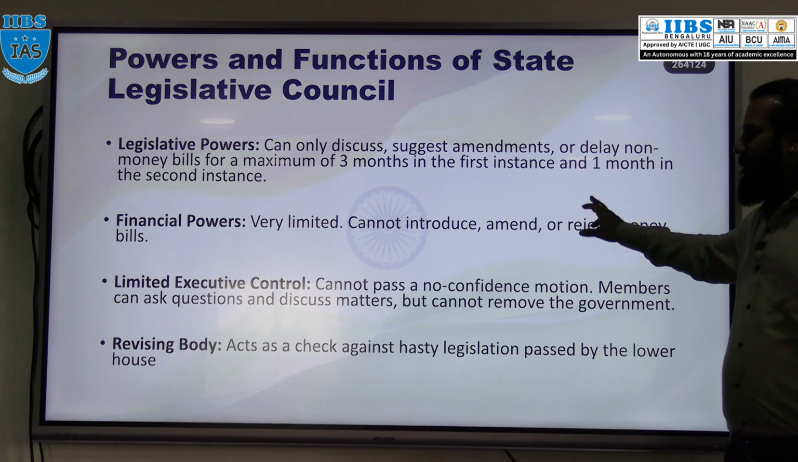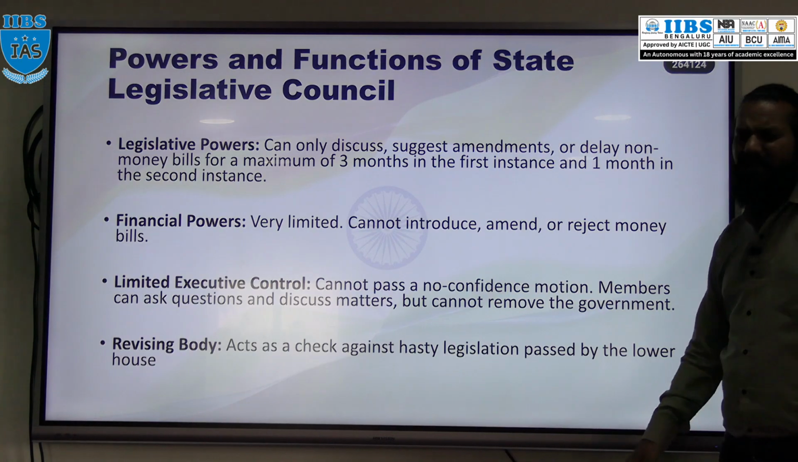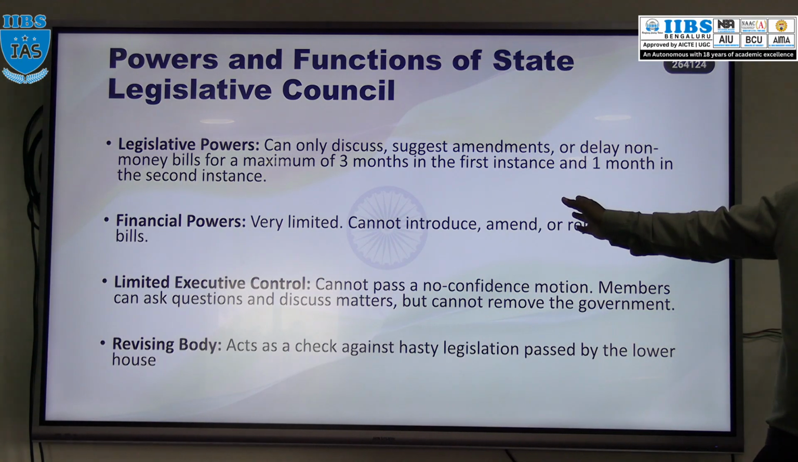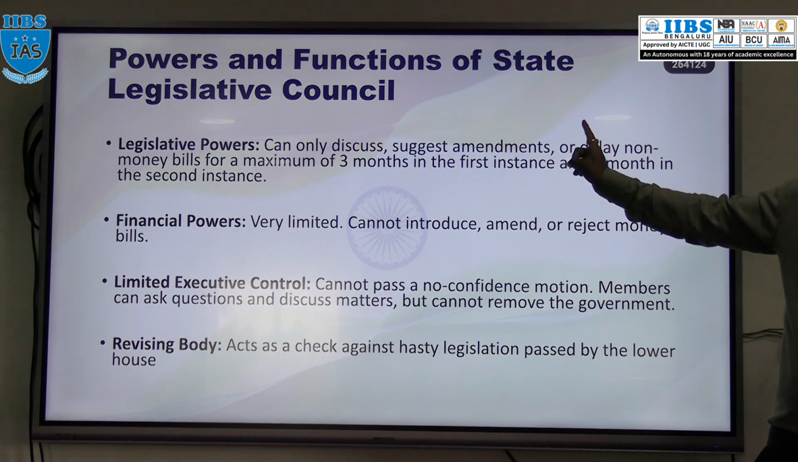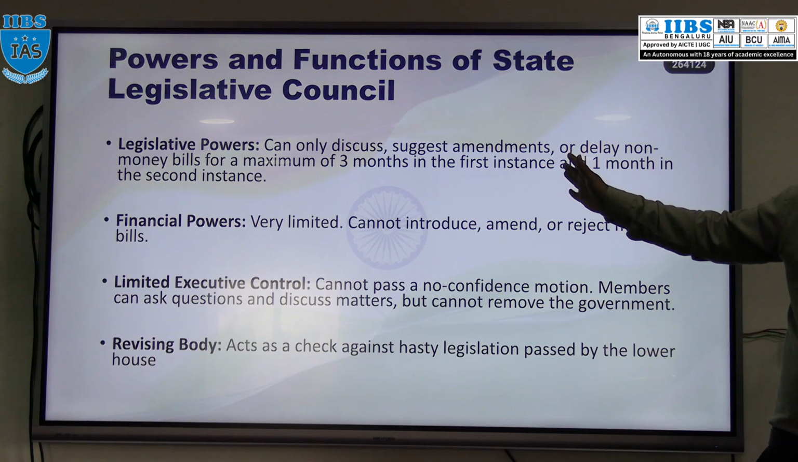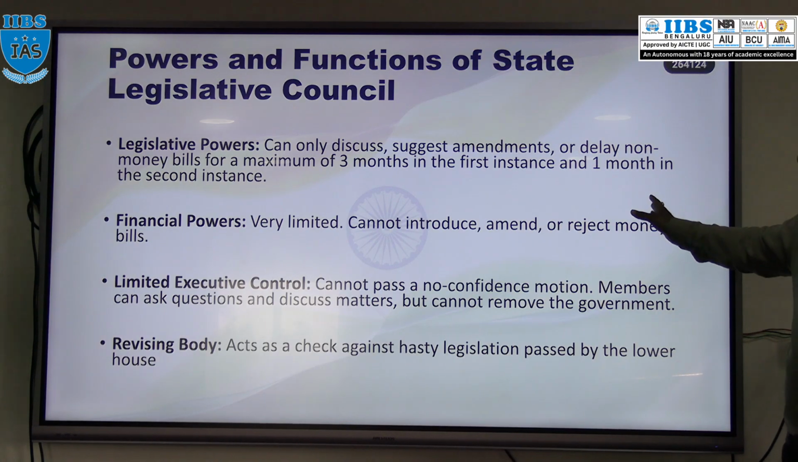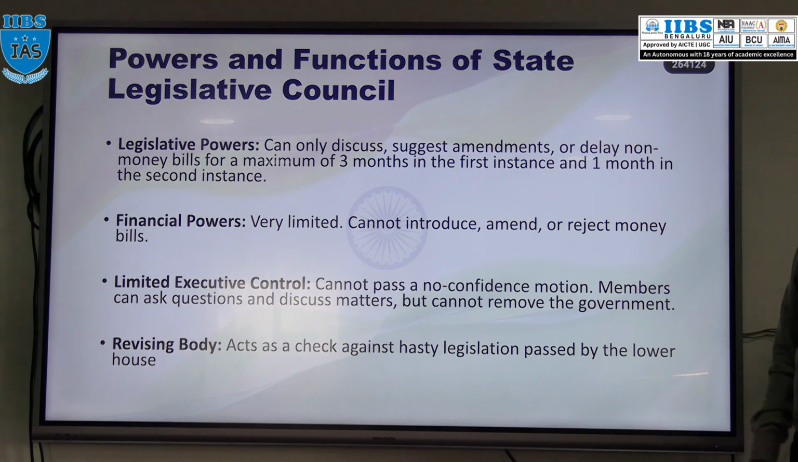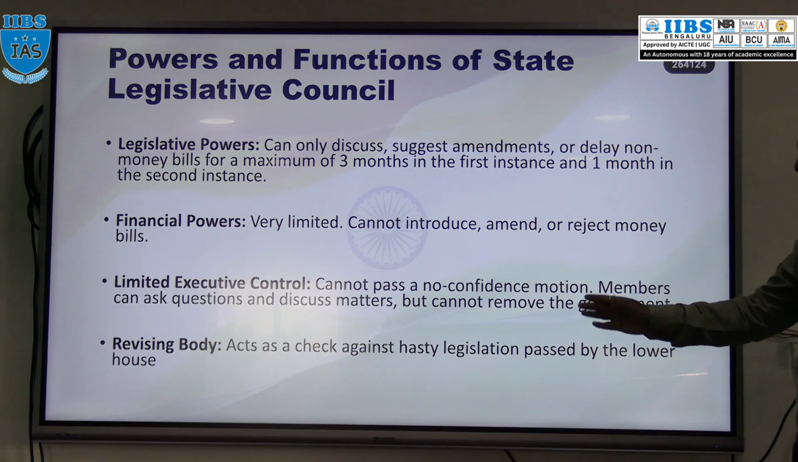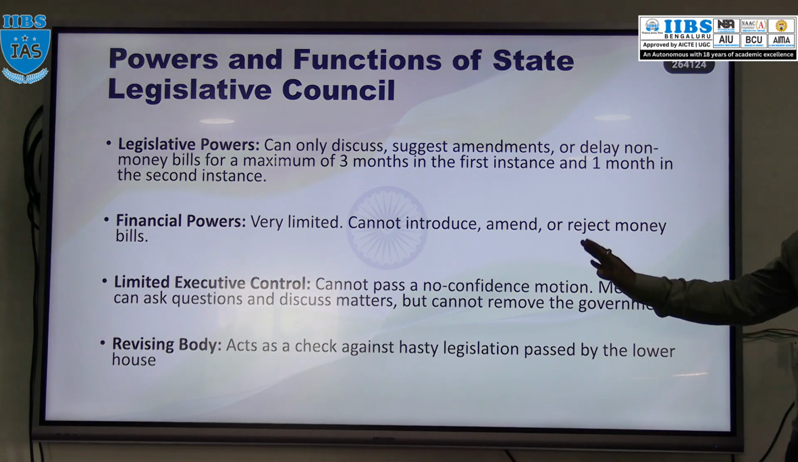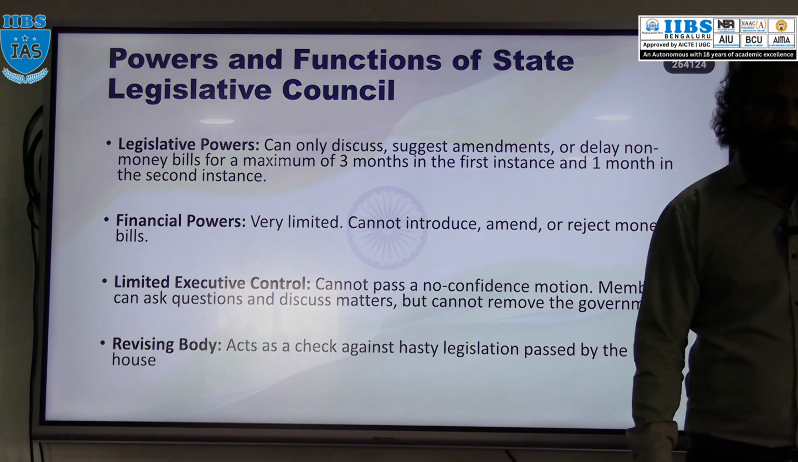Got it? So that is the power related to legislative power. Then financial power, they hardly have any. The budget can be introduced and discussed in the Legislature Council, but voting cannot be done. Even a money bill can be introduced only in the Assembly, not in this Council. Executive control is also very little. They can ask questions to the minister, but they cannot introduce a no confidence motion, which highly controls the executive. It is just a revising body, acting like a check against any hasty legislation, that's all.